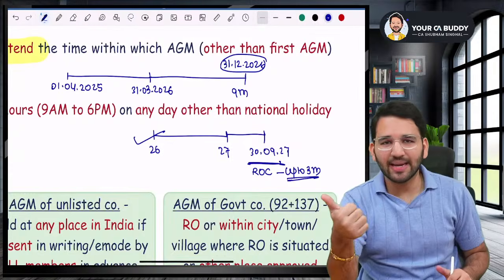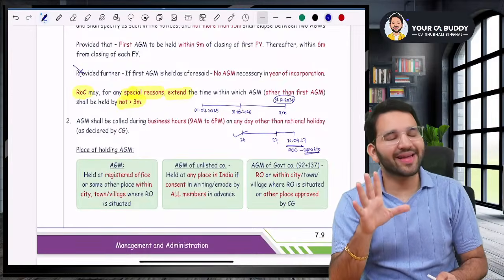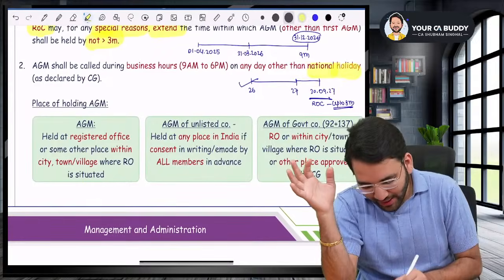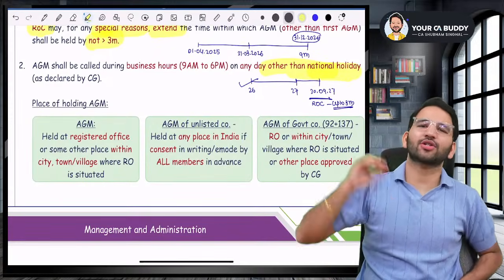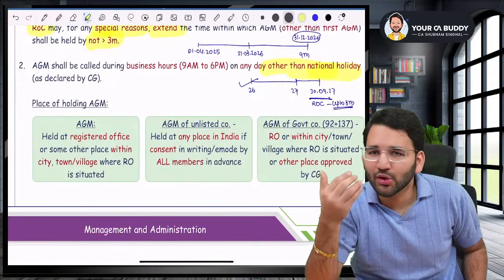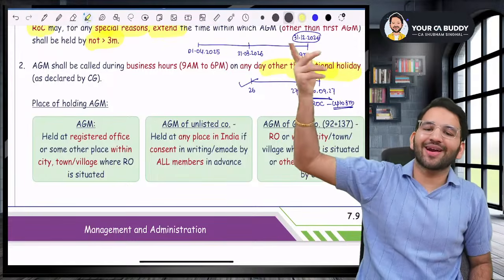Now, after that, the next question is, sir, okay, we understood when to conduct AGM. Sir, but what is the time, place, what else? Sir, the time is you can conduct AGM on any day except national holiday. You cannot conduct it on a national holiday. What is national holiday, sir? 15th August, 2nd October, 26th January. These are the only national holidays. So apart from that, you can conduct on any day.